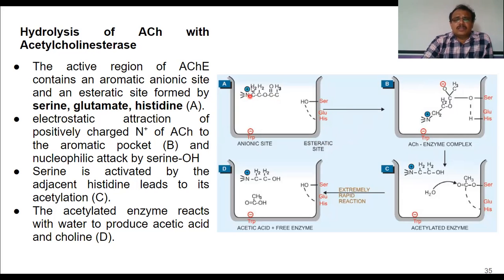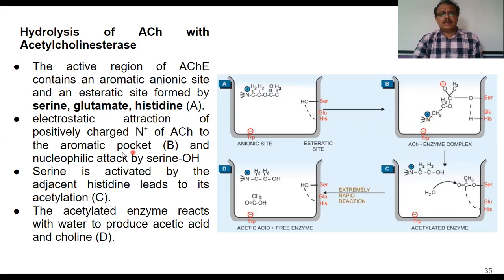Generally, acetylcholine consists of a quaternary nitrogen group, and this quaternary nitrogen group is attracted to the aromatic anionic binding site. So the aromatic anionic binding site attracts the quaternary ammonium group. Anionic is negative in nature, and the quaternary ammonium group is positive in nature, so that there occurs attraction.